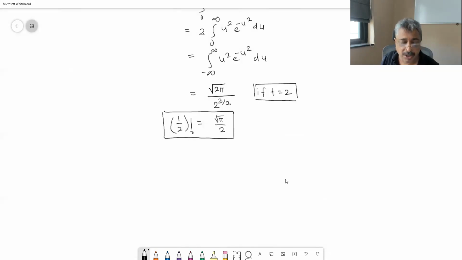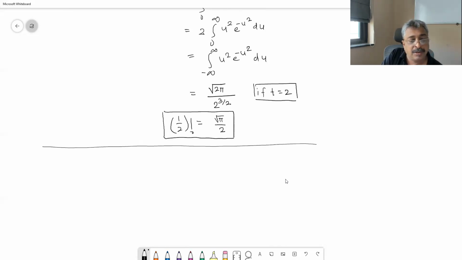Now let me give you only one counter example where your direct substitution and derivative under integral sign is going to put you in trouble. If you have patience, I can give you one more example, but otherwise I will conclude. Prove or disprove, or check whether it is valid or not. The substitution: we know the integral from 0 to infinity of sin x upon x dx is equal to pi by 2.